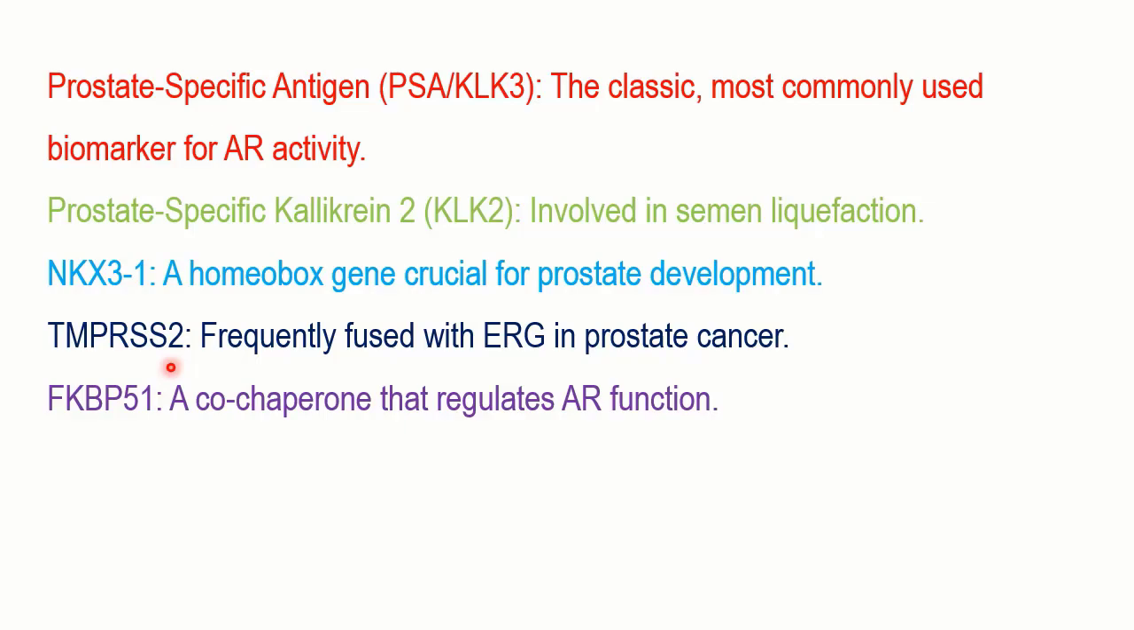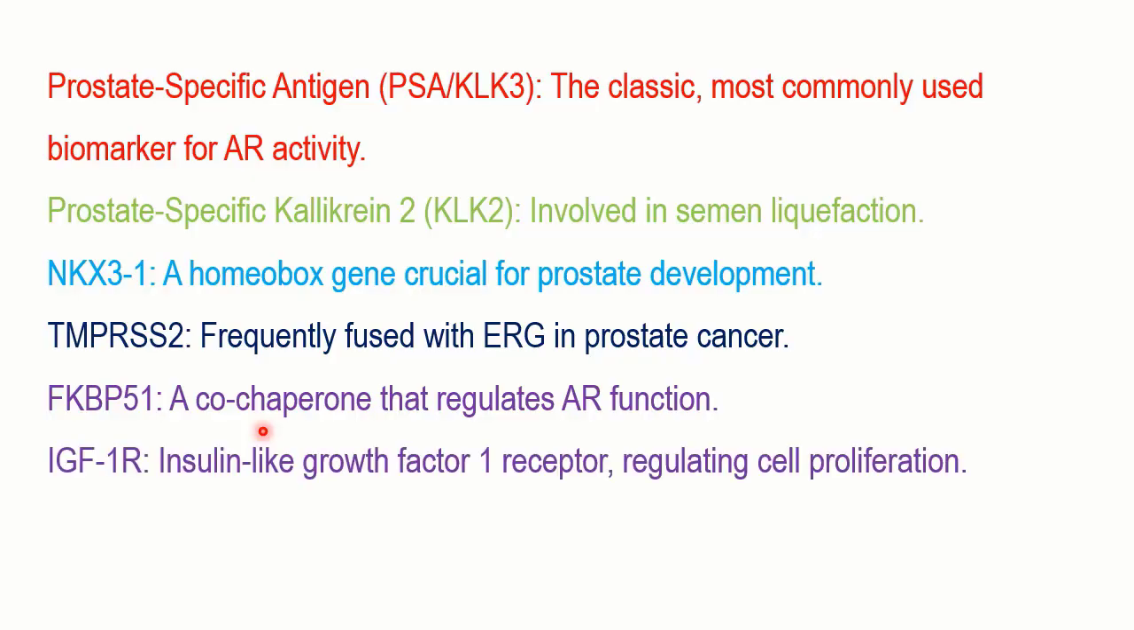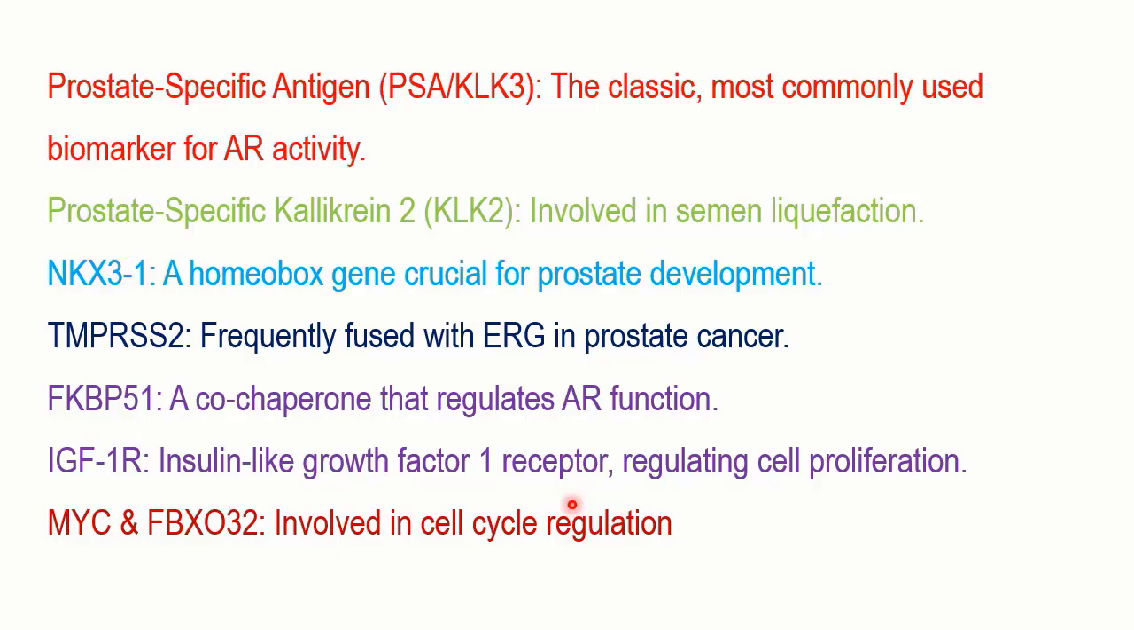Another important one is FKBP51, which is a co-chaperone that is very important in the regulation of the activity of the androgen receptor. You have got the IGF-1R, the insulin like growth factor 1 receptor, and they are very important in regulating cell proliferation. And then you've got MYC and FBXO32, which are important in the cell cycle regulation. So, this is just some of the genes which get activated when the androgen receptor gets activated. So, this is what is normally happening.